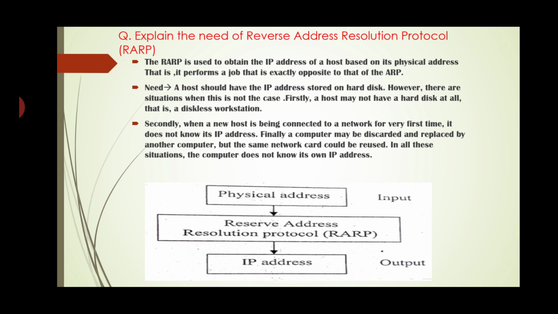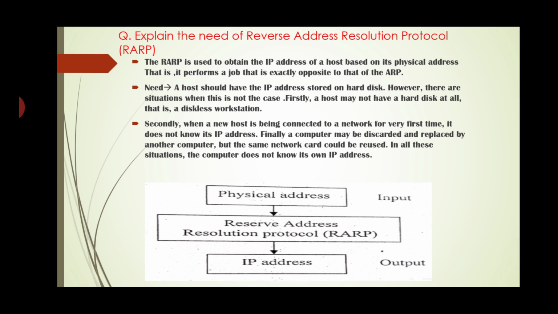Now we will see the RARP, that is the Reverse Address Resolution Protocol. The RARP is used to obtain the IP address of a host based on its physical address. That is, it performs a job that is exactly opposite to that of the ARP. Need: a host should have its IP address stored on its hard disk. However, there are situations where it is not, in case it doesn't know the IP address.